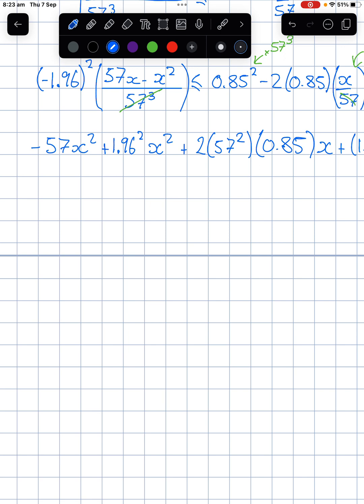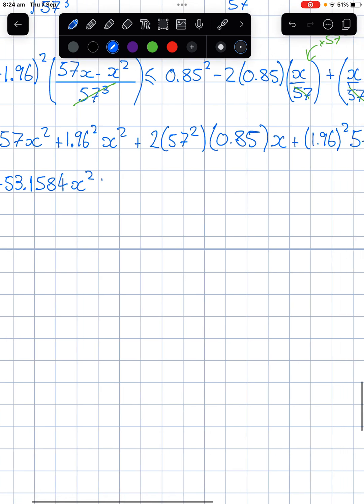All right, let's just keep going. Actually, I was going to just put it in equation mode, but let's do this. So we've got minus 57 plus 1.96 squared gives me, this first value here is negative 53.1584 x squared. And then we've got plus 2 times 57 squared times 0.85.